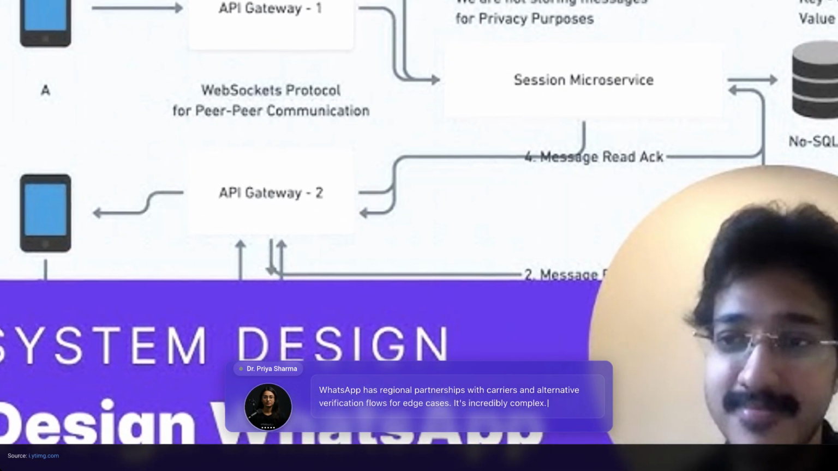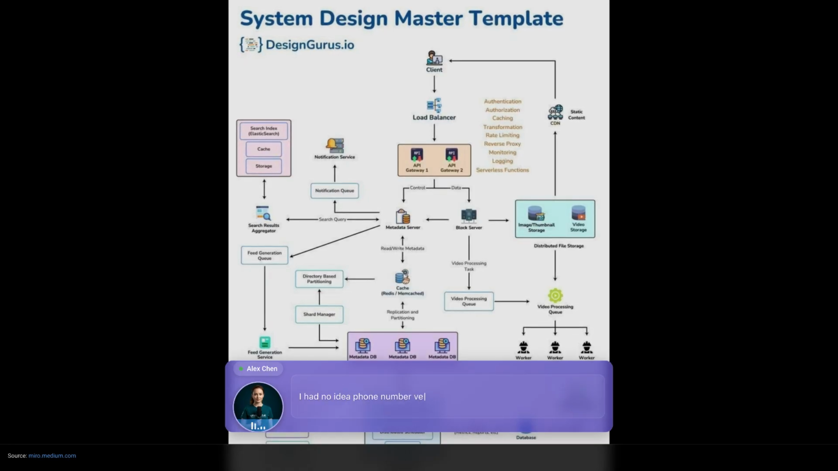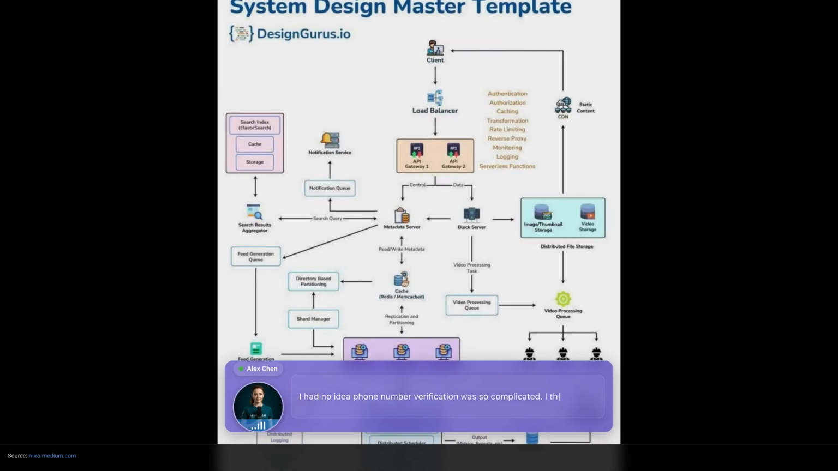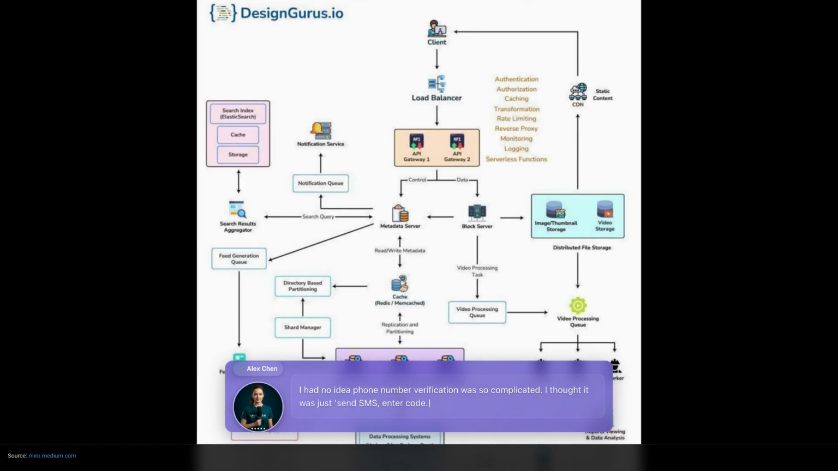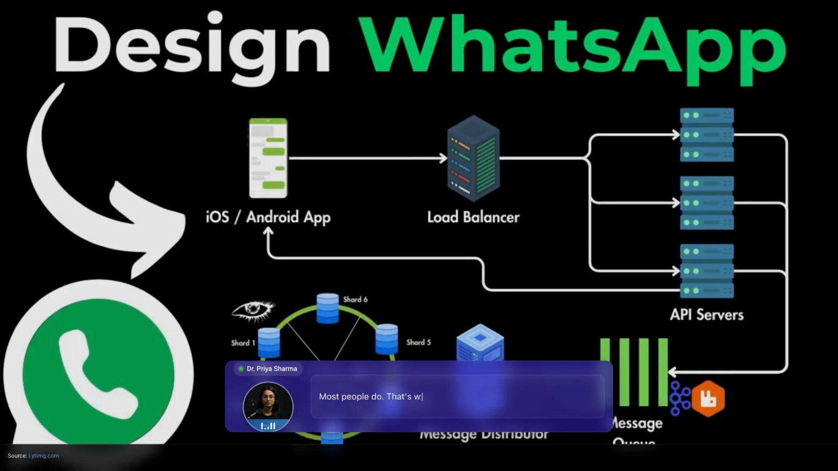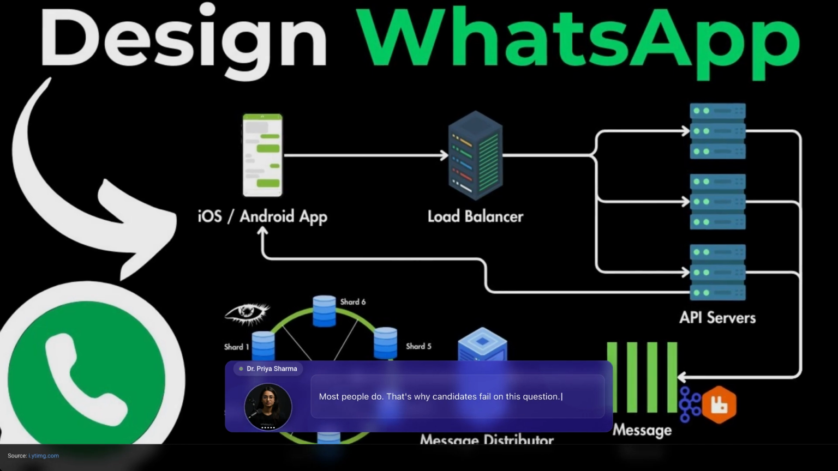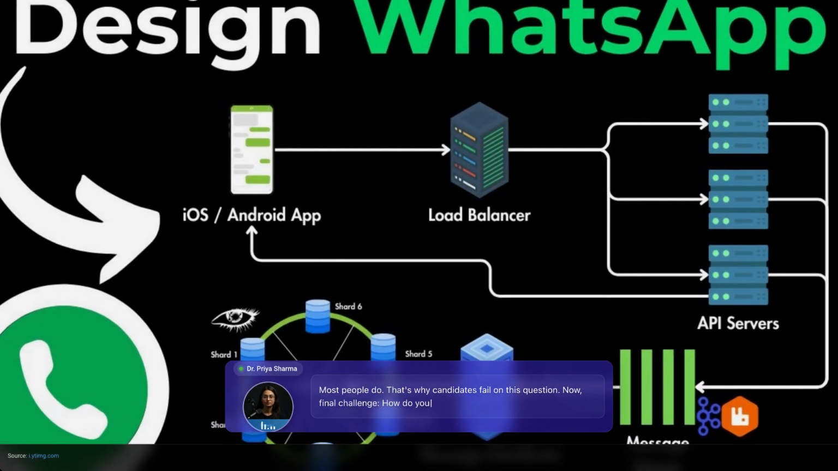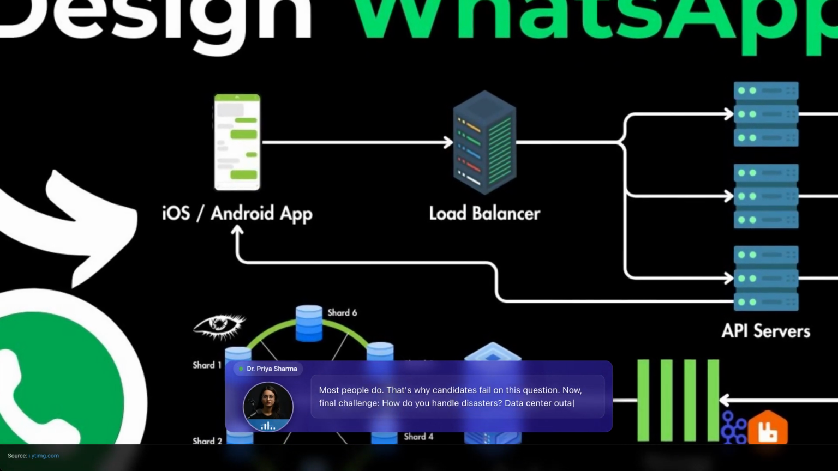It's incredibly complex. I had no idea phone number verification was so complicated. I thought it was just send SMS, enter code. Most people do. That's why candidates fail on this question. Now, final challenge. How do you handle disasters? Data center outage, network partition, earthquake?